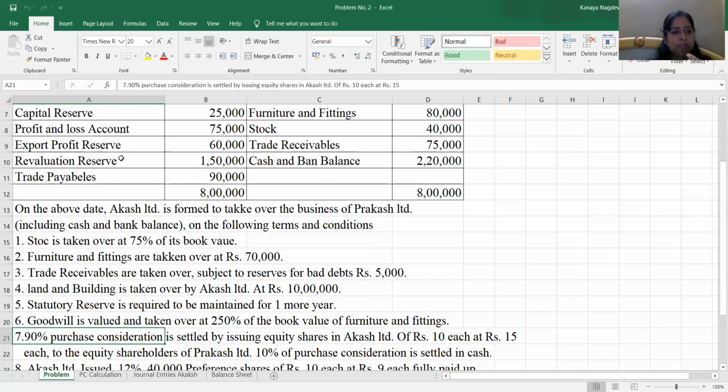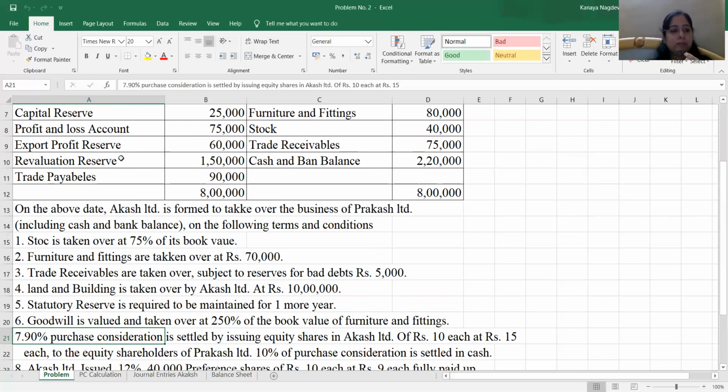Now, our seventh adjustment says 90% of purchase consideration is settled by issuing equity shares in Akash Limited of rupees 10 each at rupees 15 each to the equity shareholders of Prakash Limited. 10% of purchase consideration is settled in cash. Now we can refer to this adjustment. It says 90% of purchase consideration is settled by issue of equity shares.